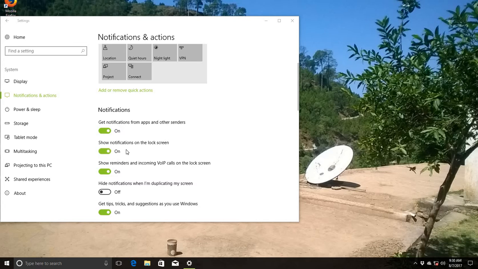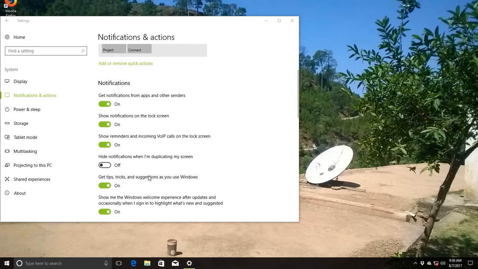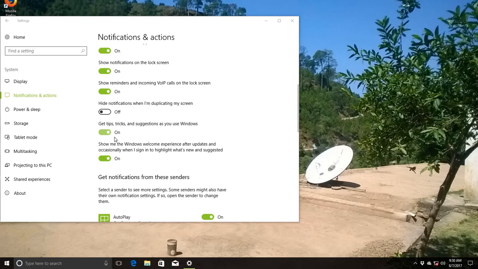This one is show notifications on the lock screen, if you want to show your notifications, some reminders and incoming VoIP calls on the lock screen. Notifications are displaying on my screen, and this is get tips and tricks suggestions for Windows 10. This will provide you some tricks in time when you connect with the internet.